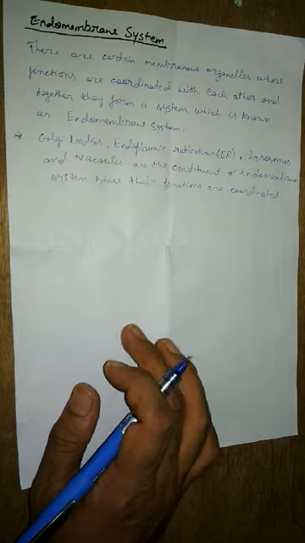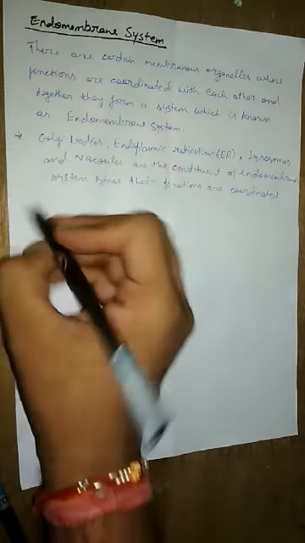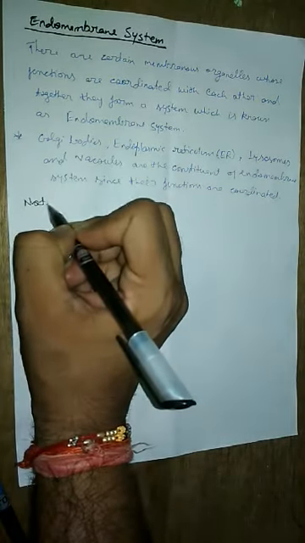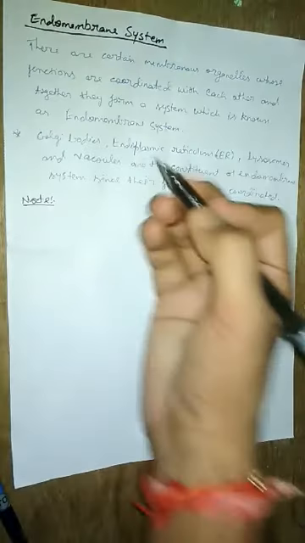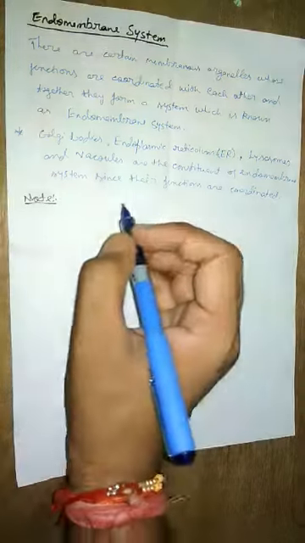Clear? Then a note you write down here. That note is regarding mitochondria, chloroplast, and peroxisome. Since their functions are not coordinated, therefore they are not considered as part of the endomembrane system.